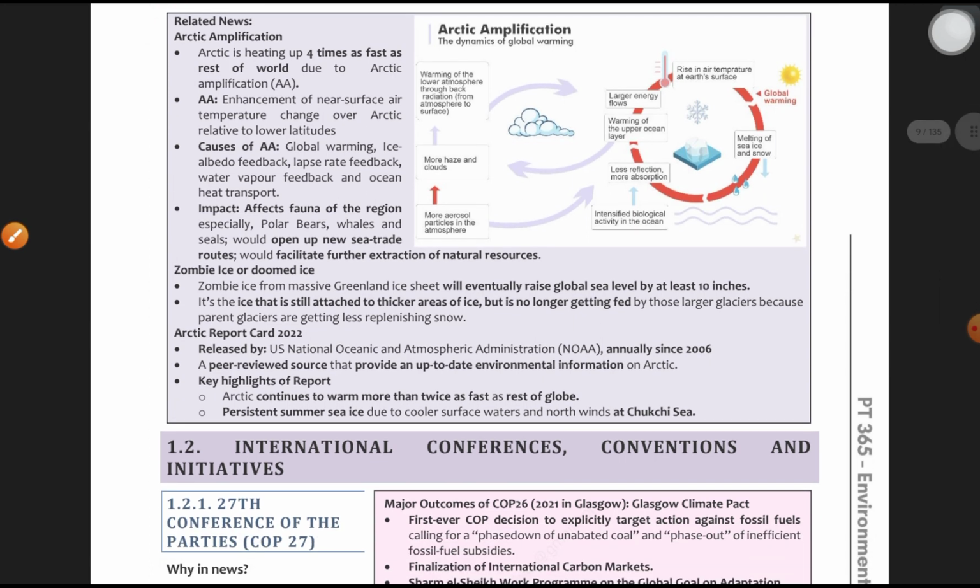This could be a simple question, directly asked, fact-based question, very important. Let's see what is zombie ice. Zombie ice, or doomed ice, is nothing but Greenland ice sheet, which is eventually raising the global sea level by at least 10 inches. It's the ice that is still attached to thicker areas of ice, but is no longer getting fed by those larger glaciers, because parent glaciers are getting less replenishing snow. That is called zombie ice. Mainly it affects the global sea level because it is zombie. It is very dangerous.